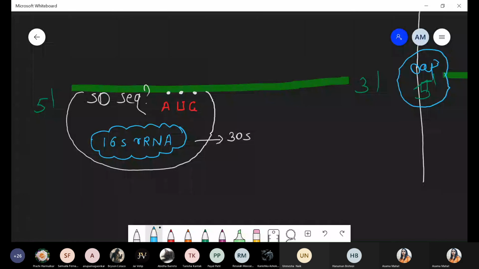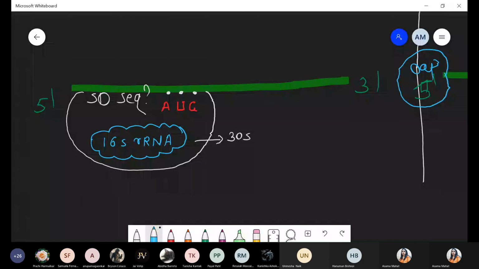We are not going into that much detail, we are taking a very simple concept. Attachment of what? The 30S subunit of the ribosome. At which site? The Shine-Dalgarno site, and again there is a requirement of this start codon or initiator codon AUG.